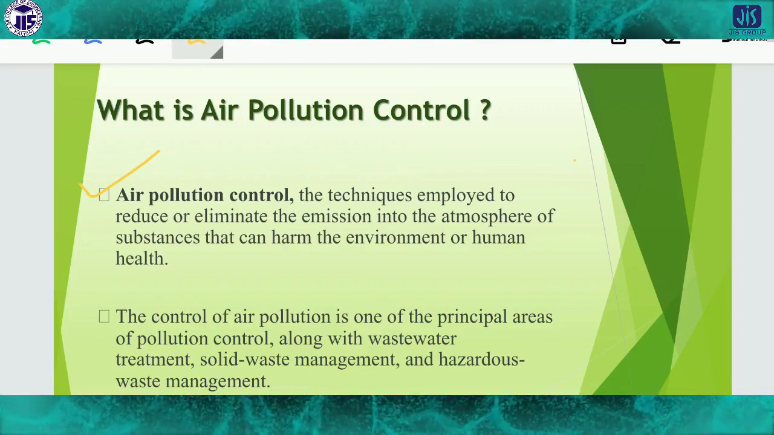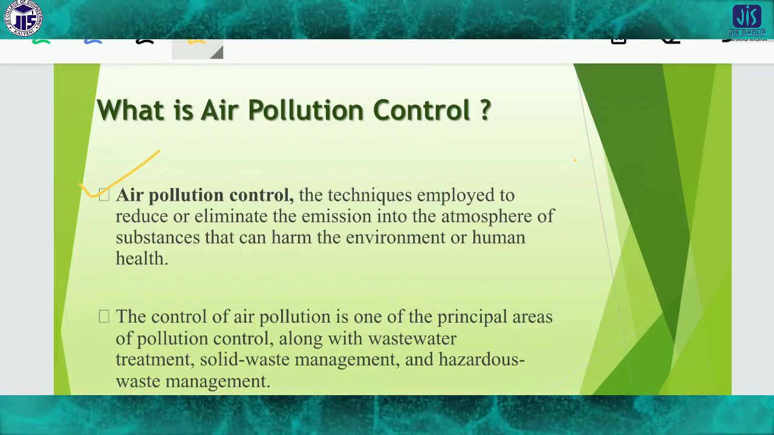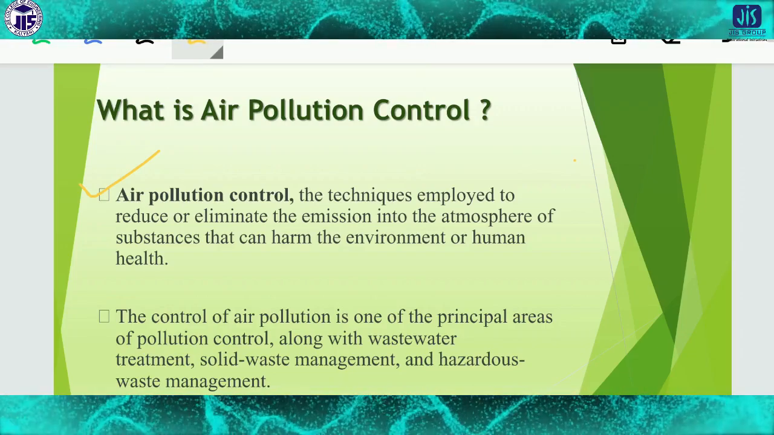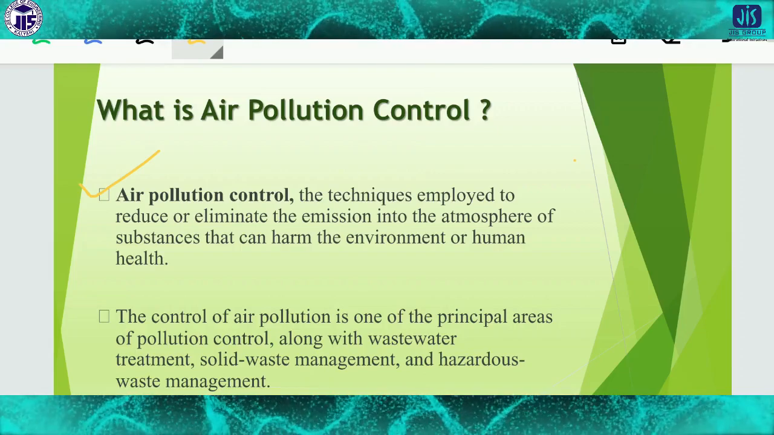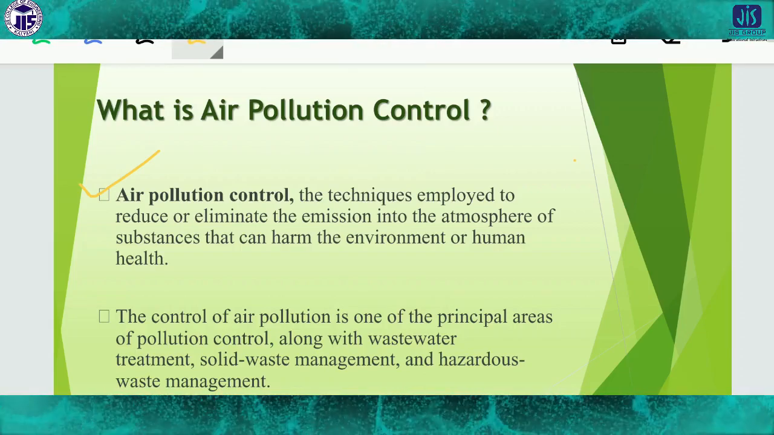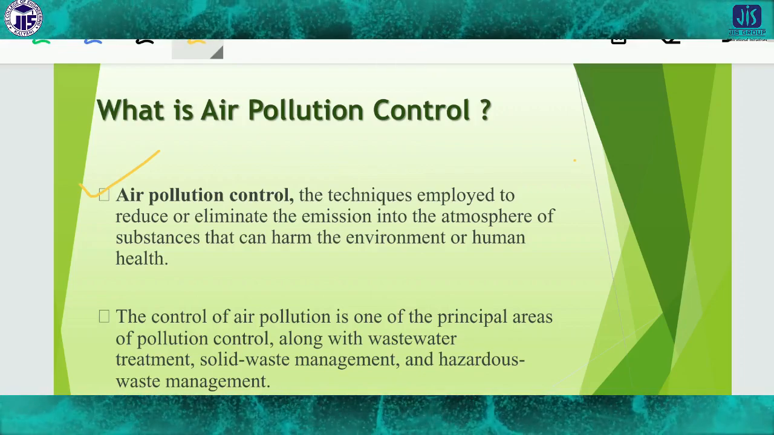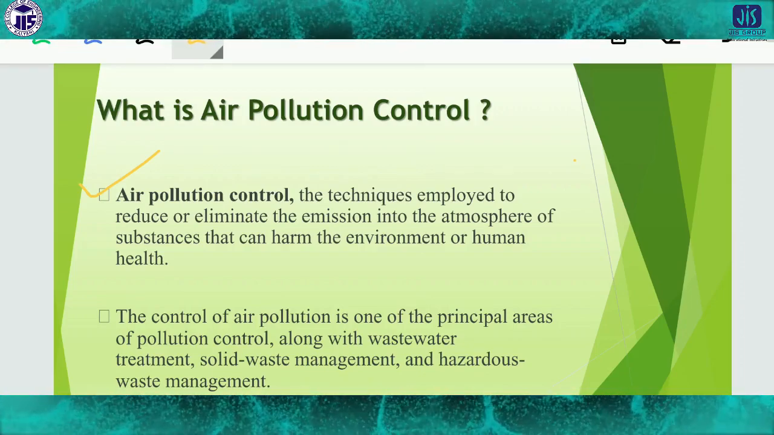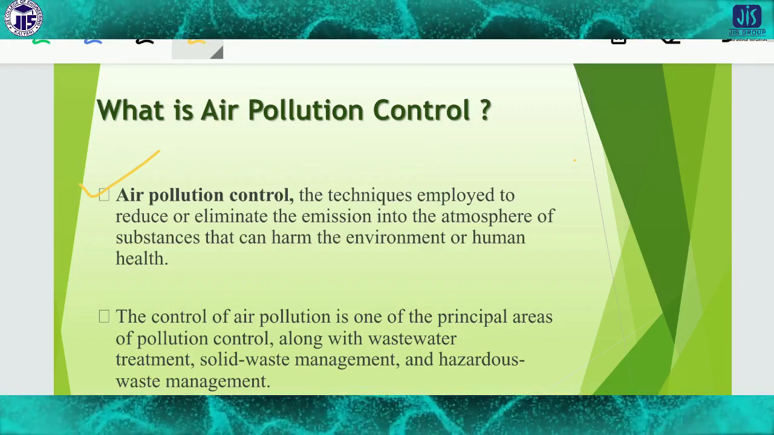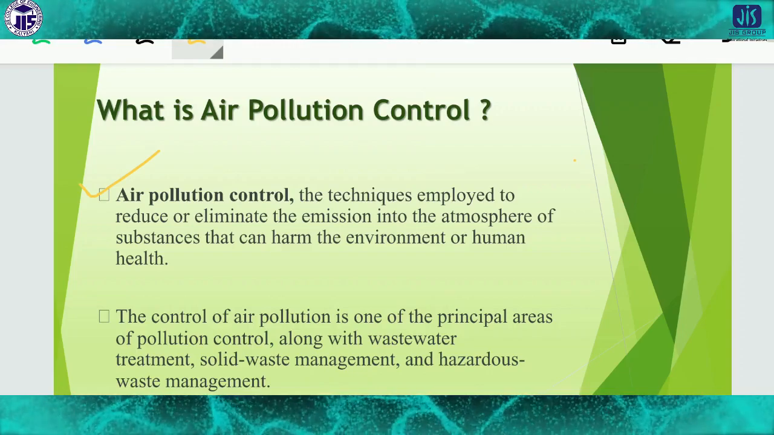That means in the air there are some kinds of particles or particulates present which can harm our body and can create problems in the environment for animals, plants, etc. So air pollution control is a technique by which we can reduce the emission of such gases or particles, or eliminate them from the air.